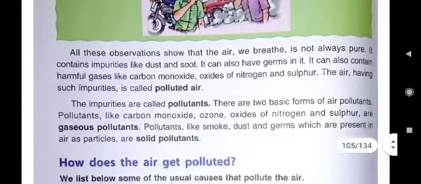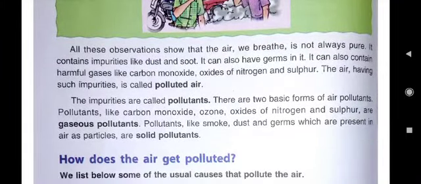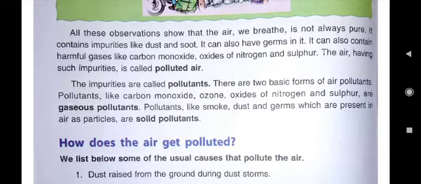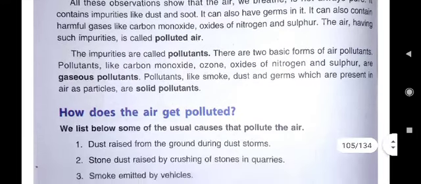Where the impurities are called pollutants and they are present in air, it will be called air pollutants. And the air having such impurities is called which type of air? In ABC you have written polluted air. So understood? The impurities are called pollutants and there are two basic forms of air pollutants. You can write gaseous pollutants and solid pollutants.